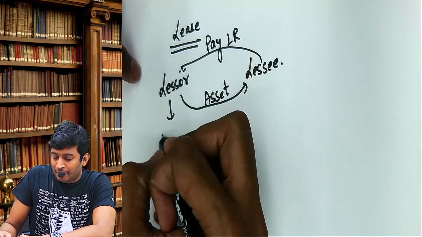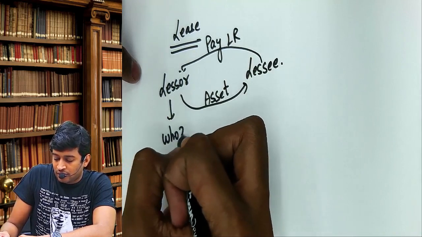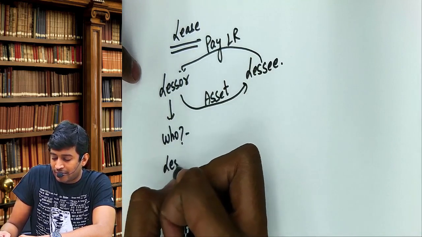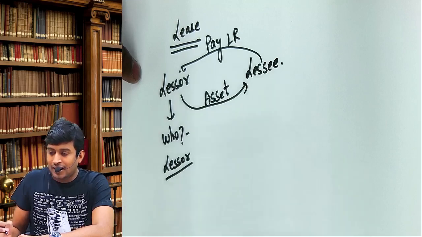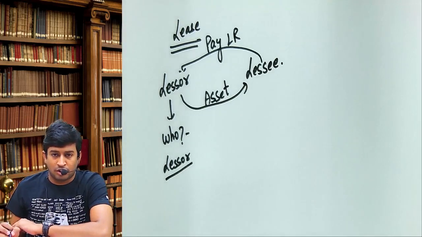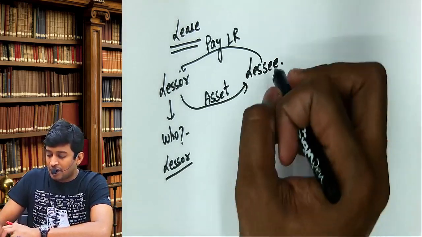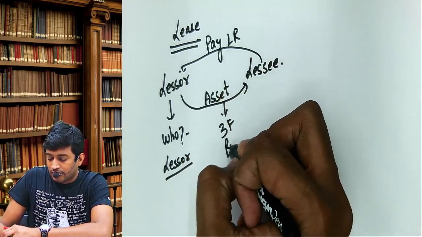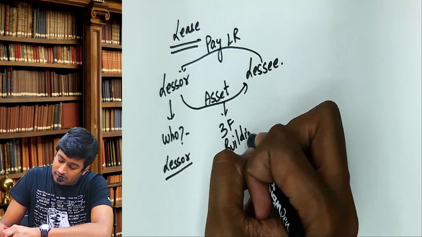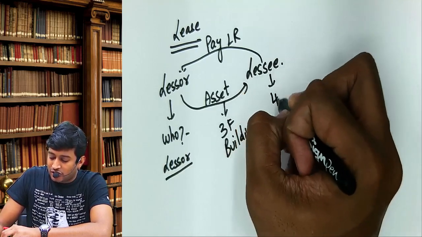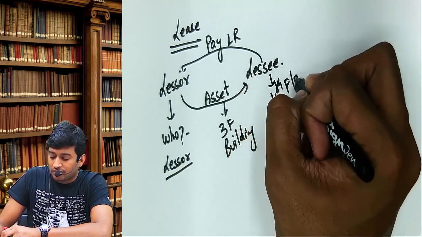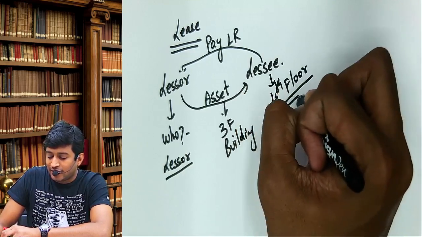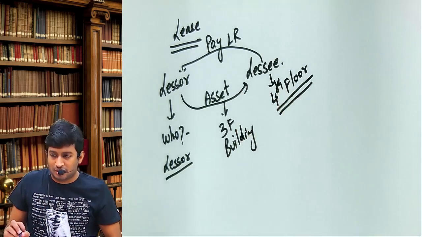Who can claim depreciation? We already covered this, there is no confusion. Lessor can claim depreciation. Assuming the asset is a 3-floor building, the lessee constructed the 4th floor for expansion of its business.